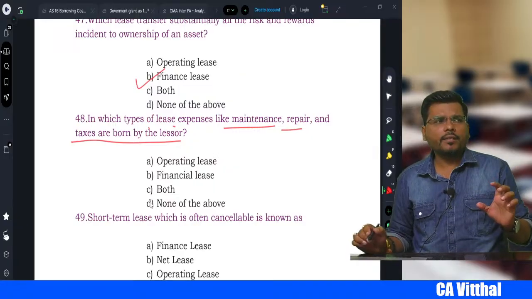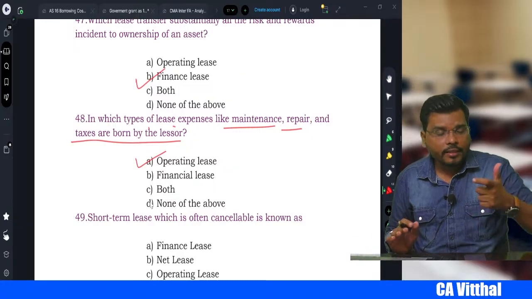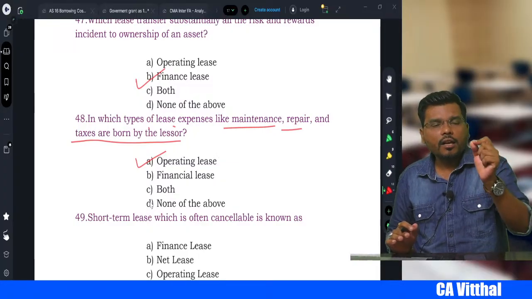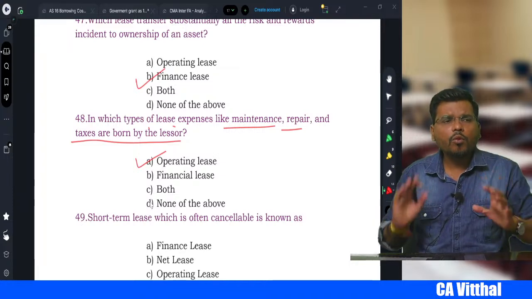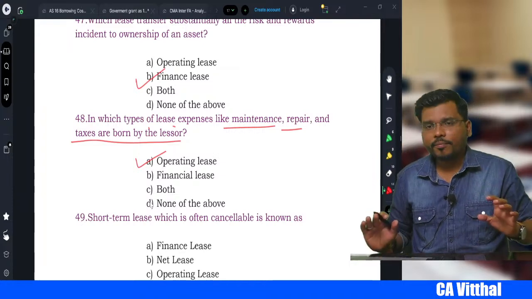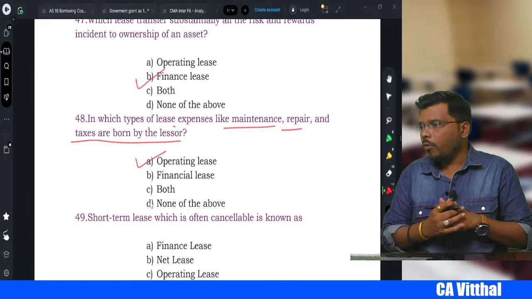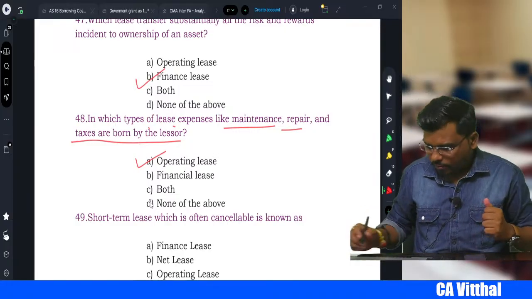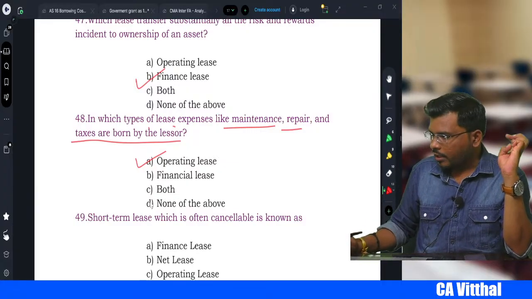Which type of expense, which type of lease? It is always an operating lease, my dear student. Because in case of finance lease, you might have seen that video I told, everything has to be borne by the lessee, not the lessor. In case of operating lease, who will bear all these things, sir? The lessor will bear all the expenses in case of operating lease, not a finance lease.